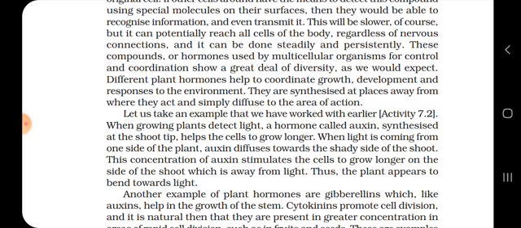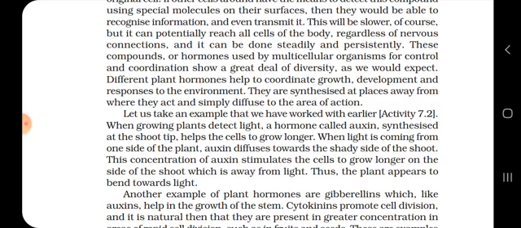So when the growing plants detect light, a hormone called auxin, synthesized at the shoot tips, helps the cells to grow longer. When the light is coming from one side of the plant, auxin diffuses towards the shady side of the shoot, and this will respond to the growth of the plant. So auxin is also responsible for the growth of the plants to longer. That means the stem will grow longer.